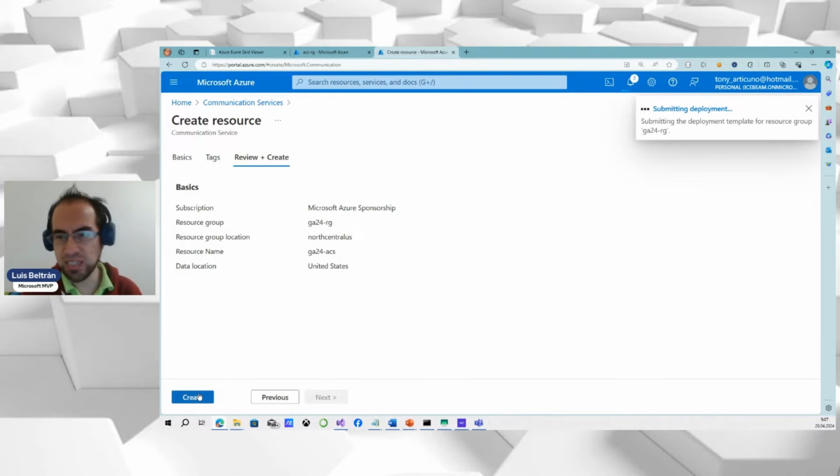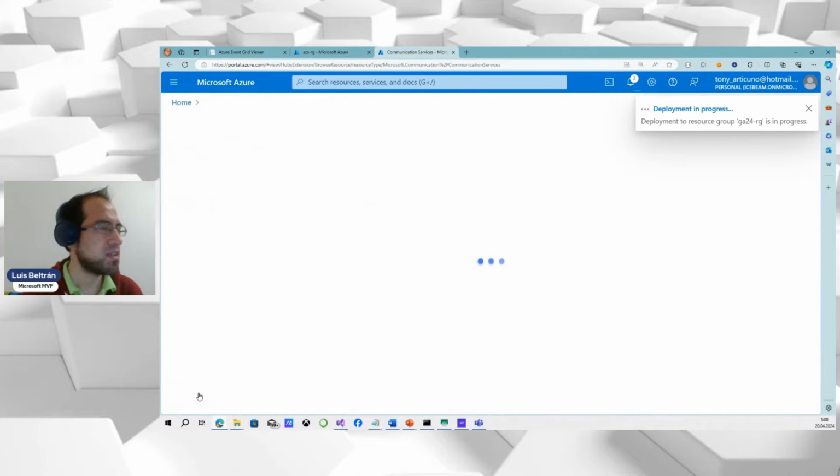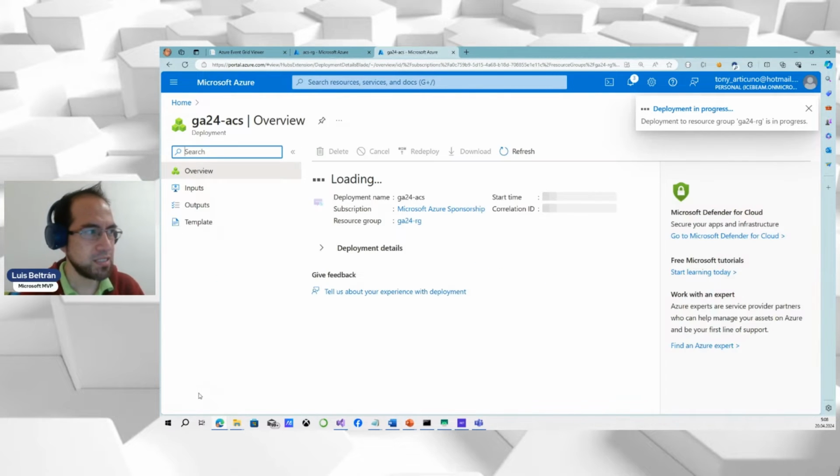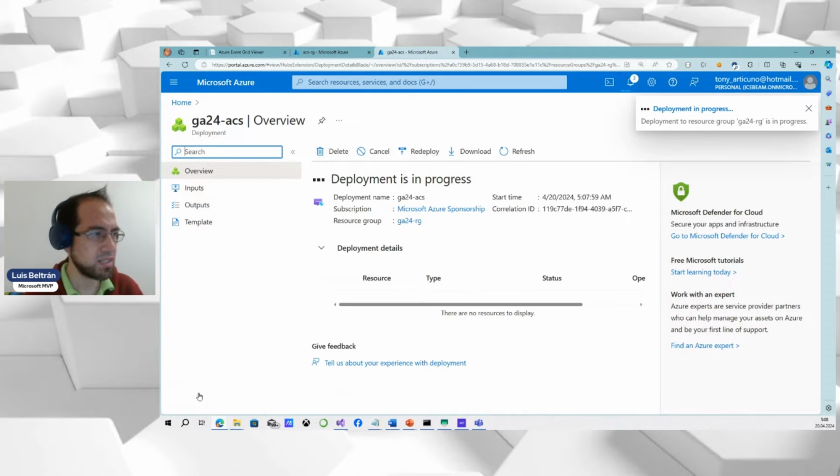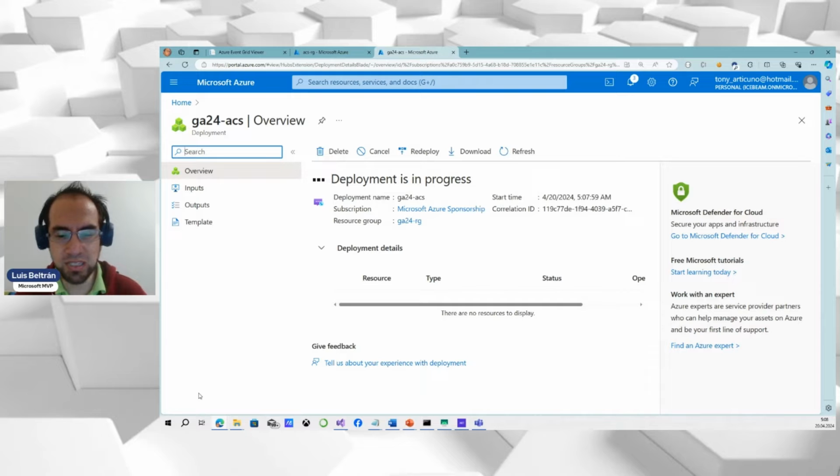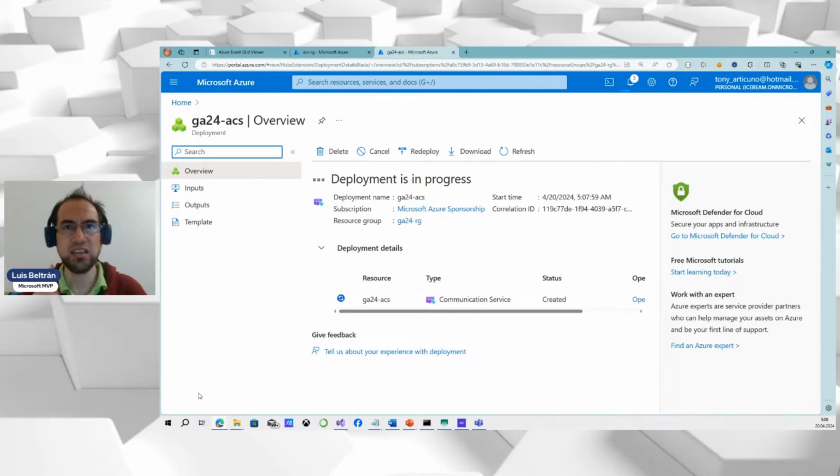So as you can see, it is very simple. And once the resource is created, you will see the different capabilities that we mentioned. One interesting one is that you can also create virtual phone numbers, because of course, sometimes you want to use this kind of numbers to communicate with your customers.